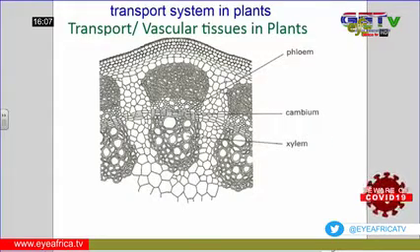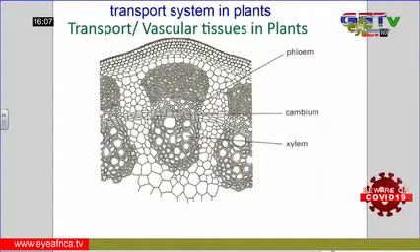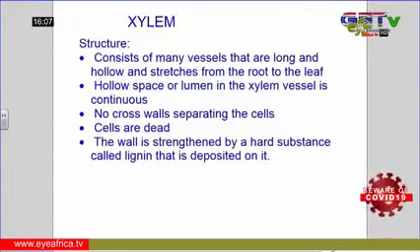So now looking at the transport system in the plant. Transport system in plants involves what we call vascular tissues, which are encompassed in what we call bundles. These tissues include the phloem and the xylem. Please take note of the spellings. It's called the phloem and the xylem.